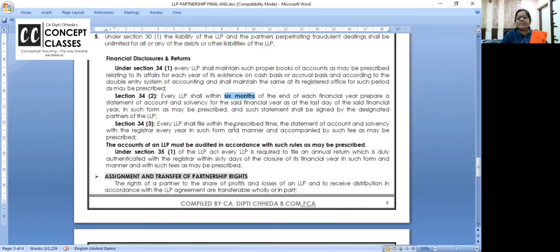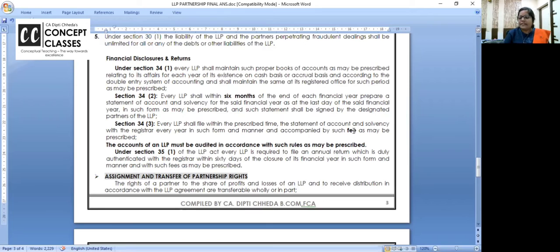And one more: every LLP shall file with the registrar, within the prescribed time, the statement of account and solvency every year in such form and manner within 6 months, and fees are also charged. All of these have form numbers, which are not given here. Listen please, practically one of the designated partners should have a digital signature. If you are writing running notes you can note this down, because now you know these ROC norms, fee filing and document uploading are the need of the hour, and the partners have to sign electronically. Digital signature is mandatory at least for one of the designated partners. This is not required for the exam here, but I am just saying.